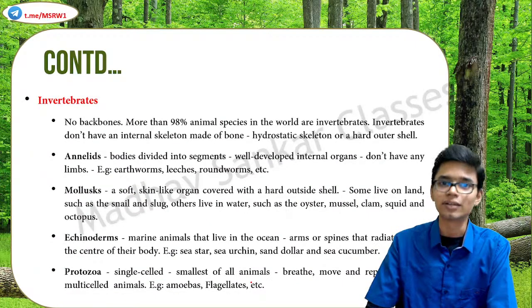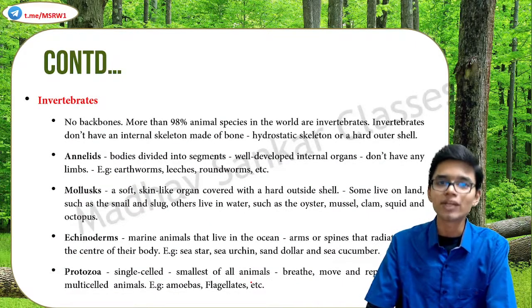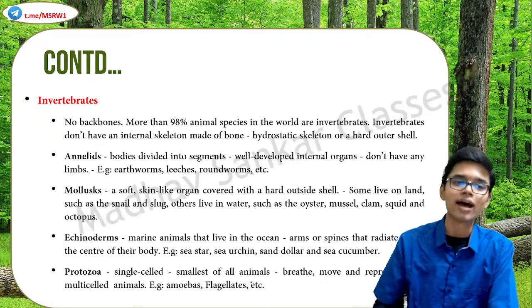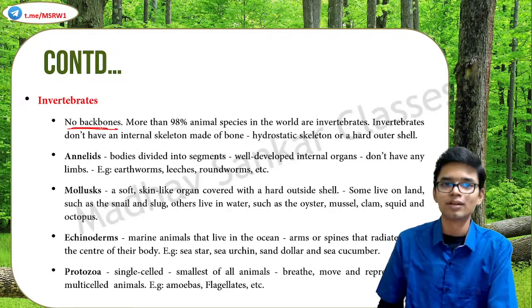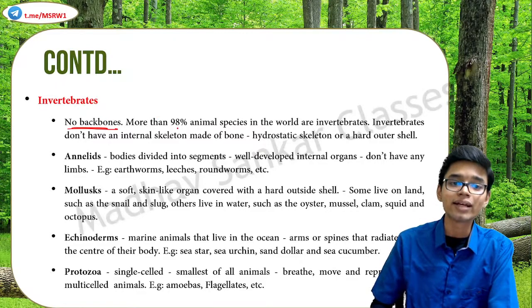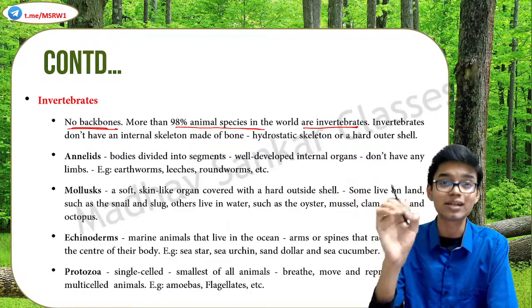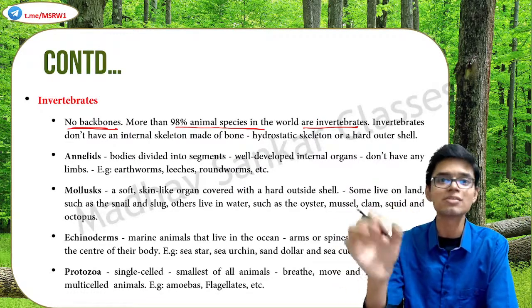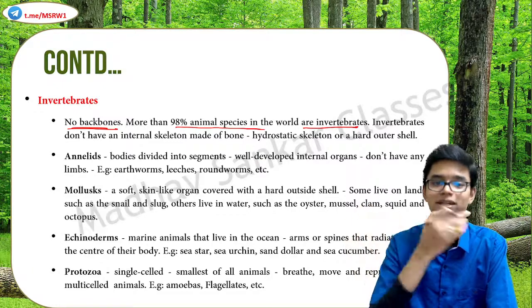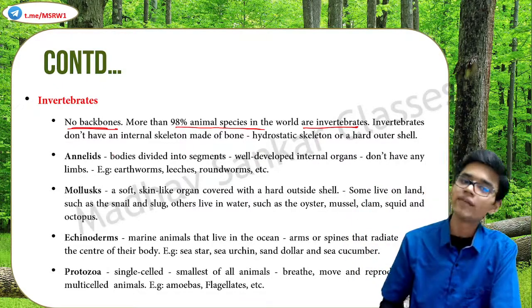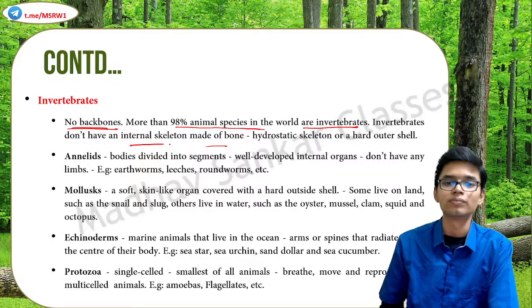Then comes invertebrates. What are invertebrates? Invertebrates are those animals that have no backbone. More than 98% of animal species in the world are invertebrates. They do not have an internal skeleton made of bone.